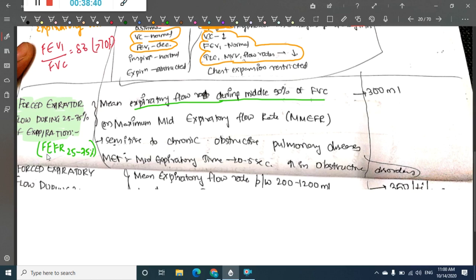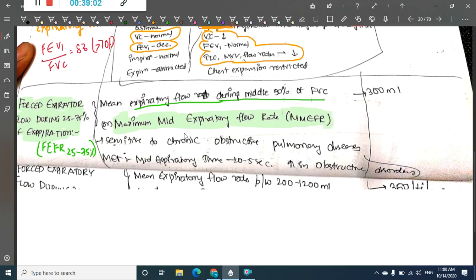We also call forced expiratory flow rate during 25 to 75% of expiration the maximum mid expiratory flow rate.